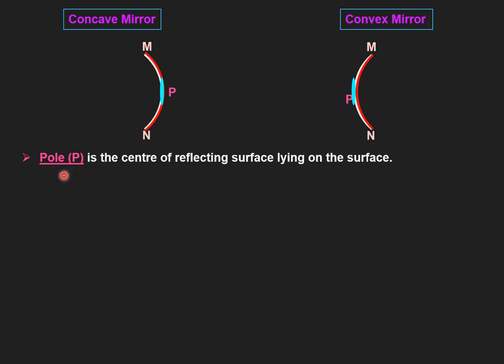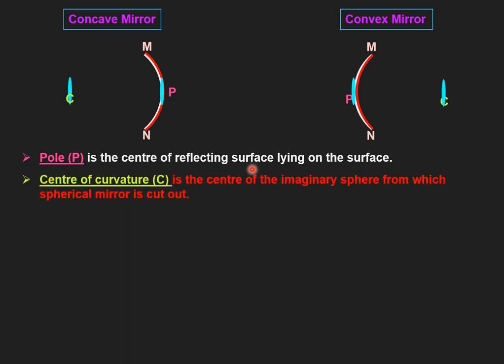The first term is pole, represented by capital P. Pole is the center of the reflecting surface, lying on the surface itself. So this surface we have taken, and this middle point, the center of this surface, is known as pole. It is represented by P. Here also this P is the midpoint or center of this whole reflecting surface, and it is known as pole.